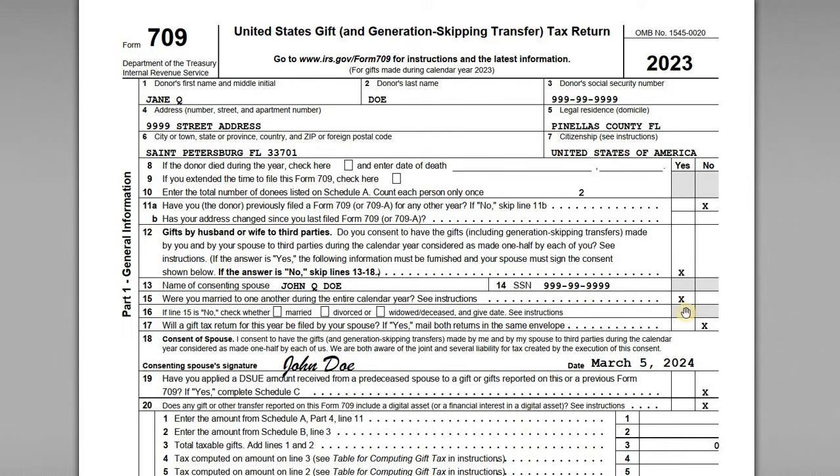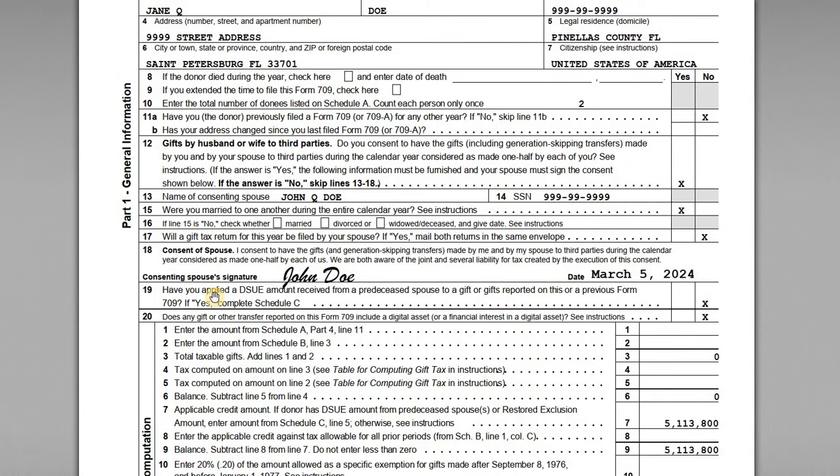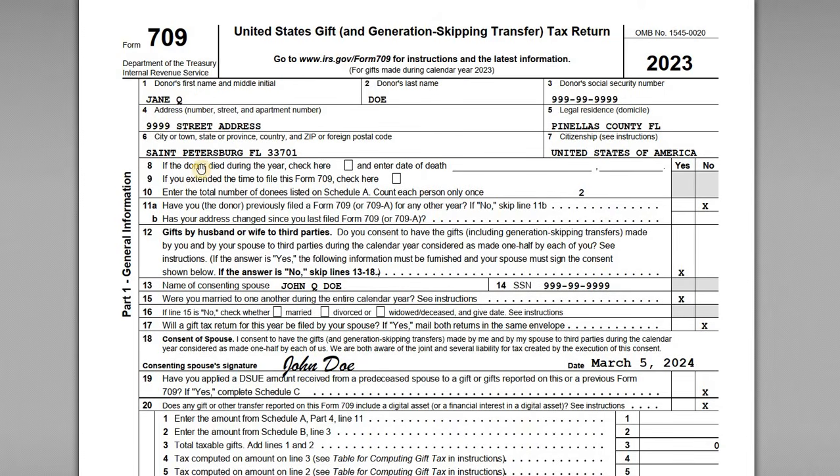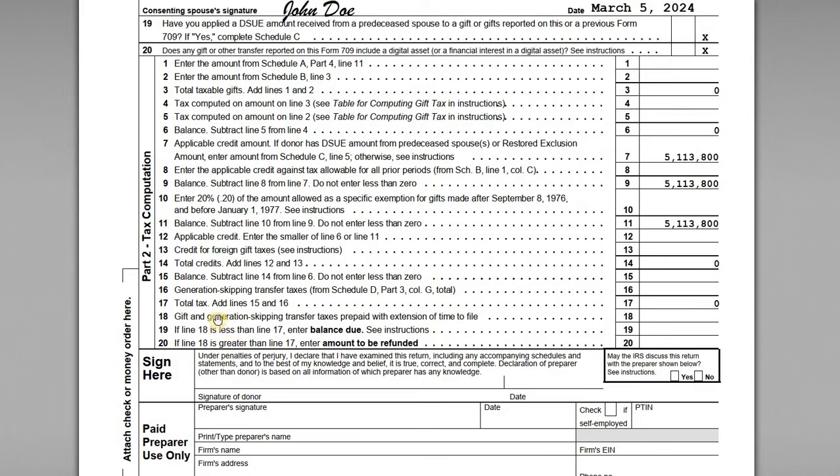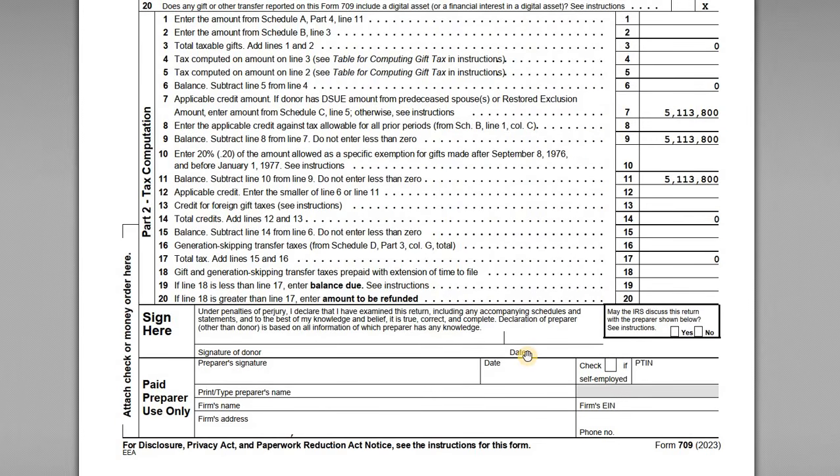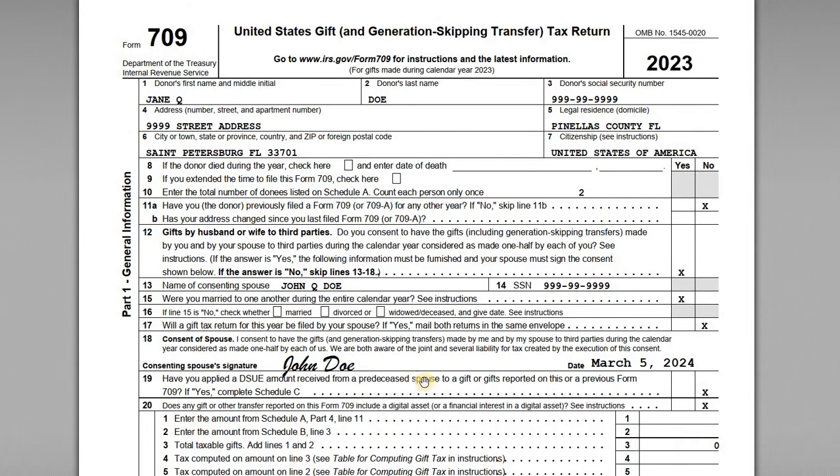And in item 17, we've marked no, John's not going to be submitting an additional return because they, as the couple, qualify for that exception. So they only need to file one Form 709. Now, as the consenting spouse, John does have to sign this. So this will be signed by Jane as the donor at the bottom, right? Signature of donor and dated. But the consenting spouse, John, also needs to sign and date this, right? If he doesn't sign it, then there's no consent there.